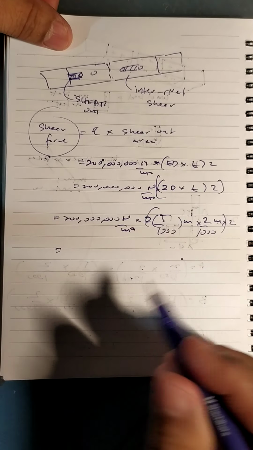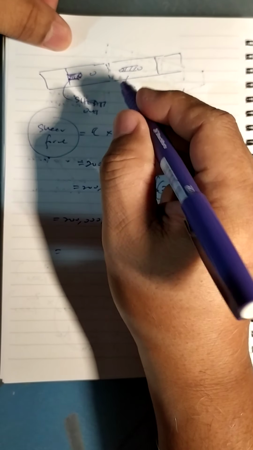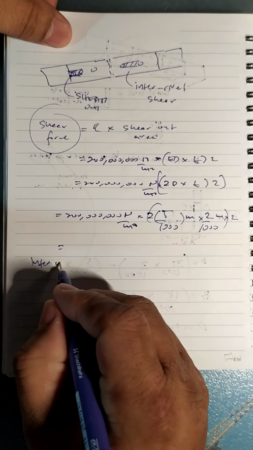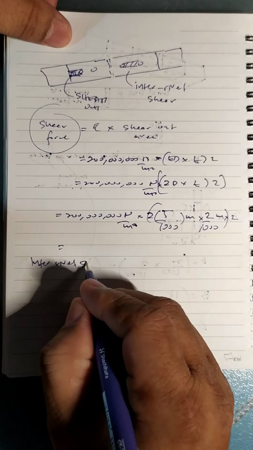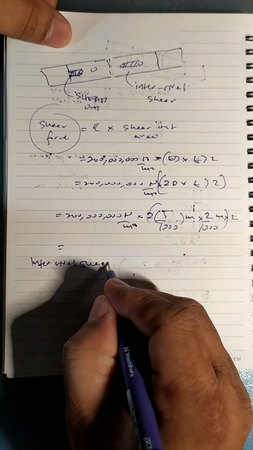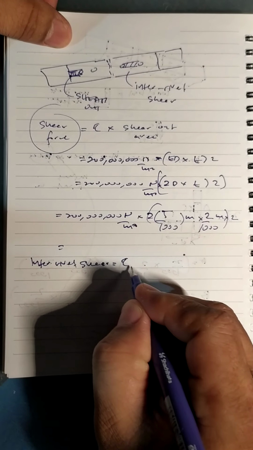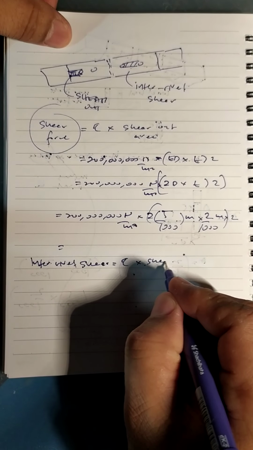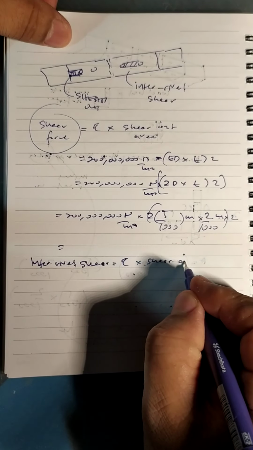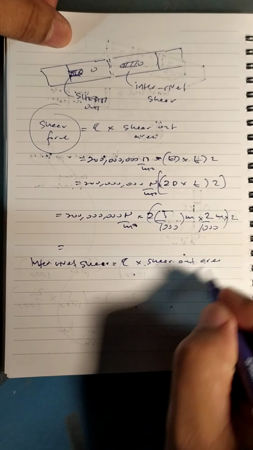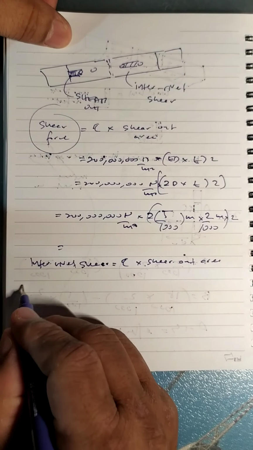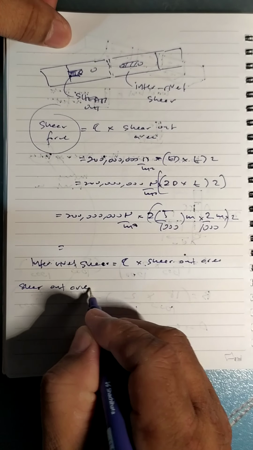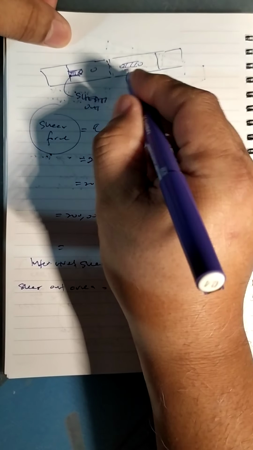Continue with inter-rivet shear. Inter-rivet shear, the concept to calculate is the same. So we have to use shear stress times shear-out area. So let's focus on the shear-out area. The shear-out area will be the pitch.